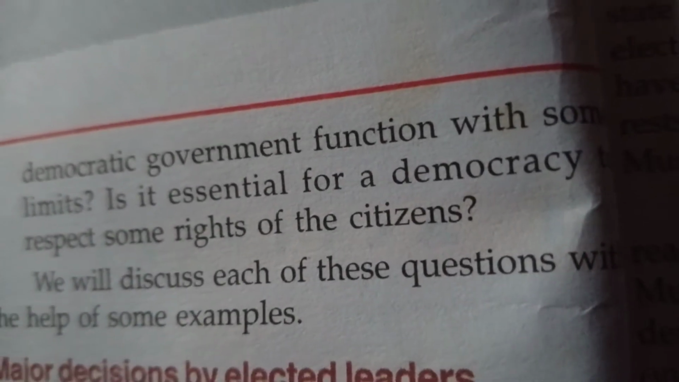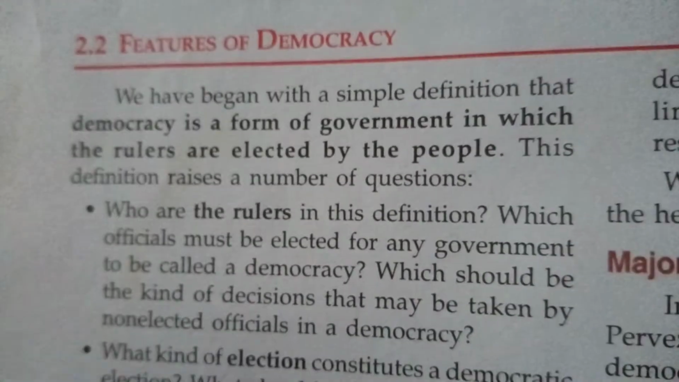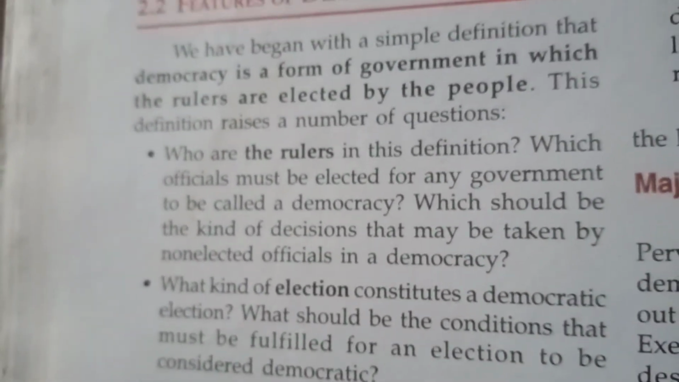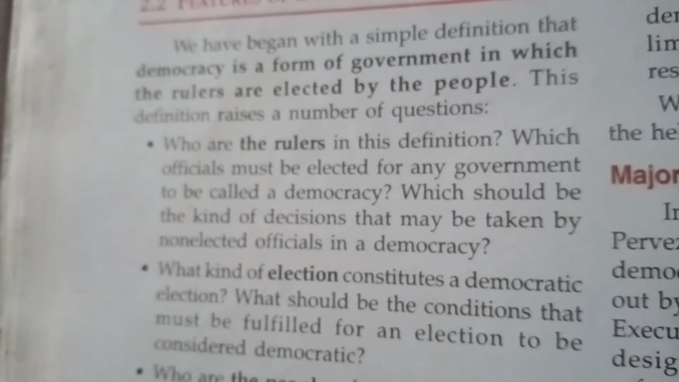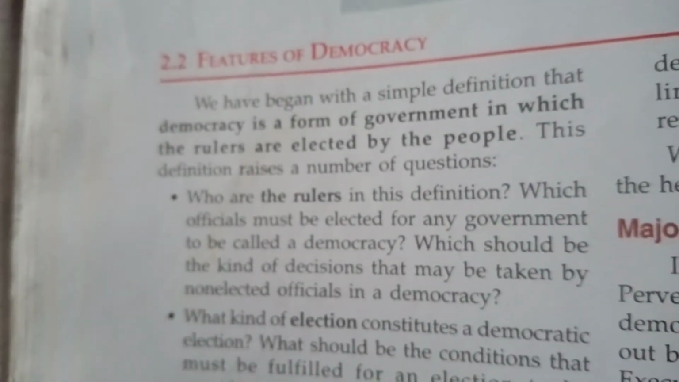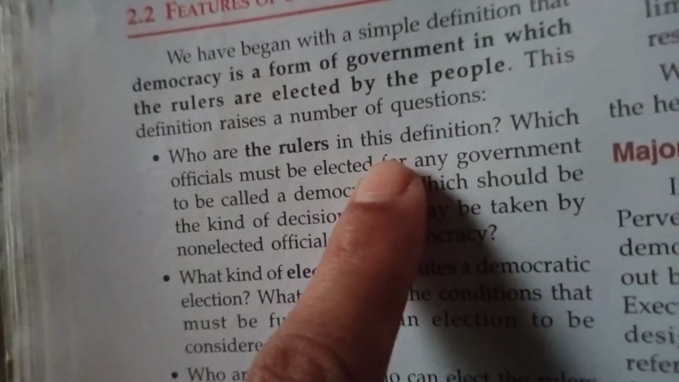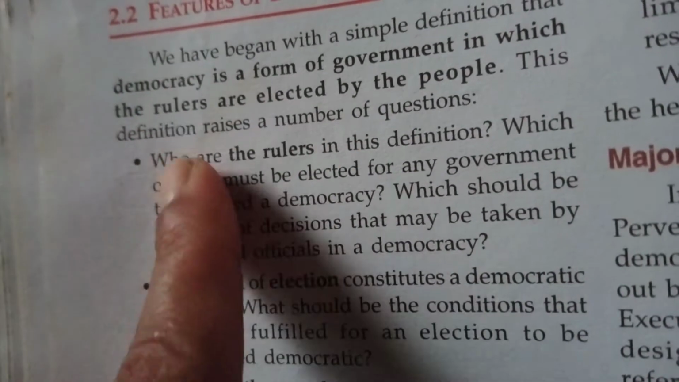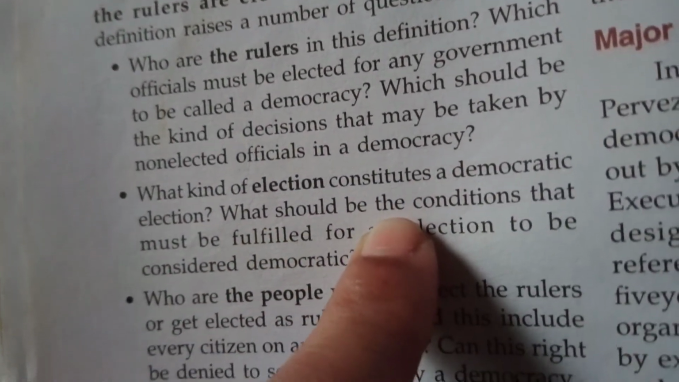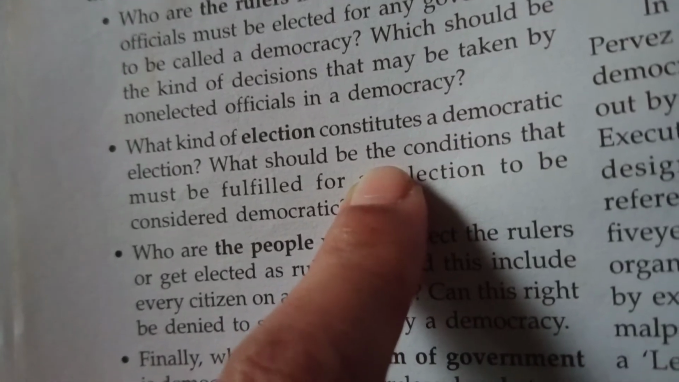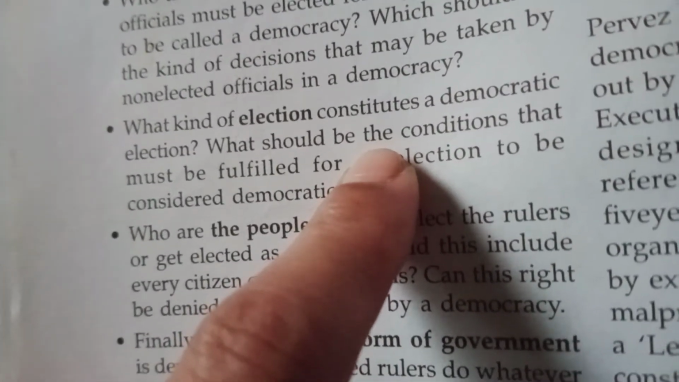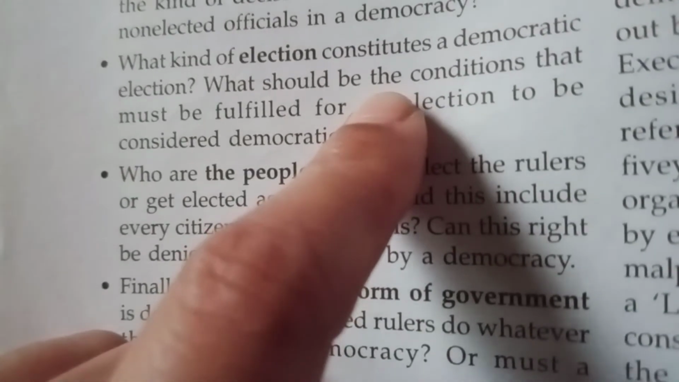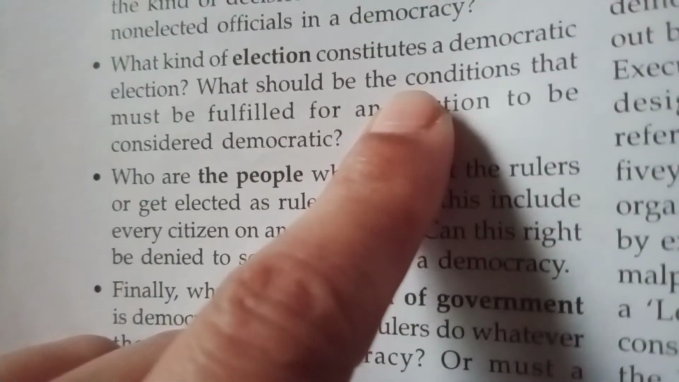So these are the questions that come up when we ask what the features of democracy are. When we give the example of a democratic system of government, we look for the answers to these questions. Who will be the ruler and who will choose them? Second, what kind of election do we imagine in a democratic system? As in India, after every 5 years there are elections to elect our representatives in the form of chief minister and prime minister.